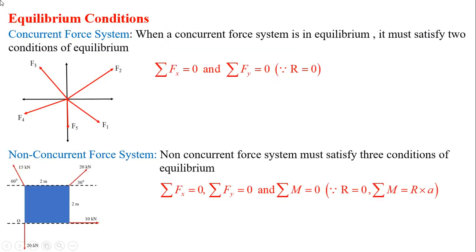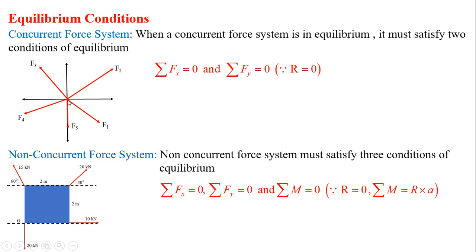Now based on the same thing, different equilibrium conditions are applied. Which are those conditions? Let's see. These conditions are mainly divided for two types of force systems, that is concurrent force system and non-concurrent force system. So when a concurrent force system is in equilibrium, it must satisfy two conditions of equilibrium. Considering this force system, here F1, F2, F3, F4, F5, five forces are acting and all the forces are passing through the same point.